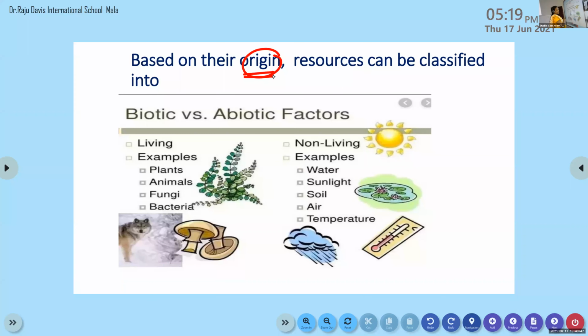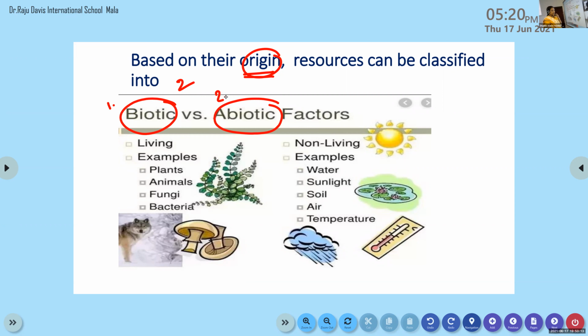Based on their origin, resources can be classified into 2: biotic and abiotic.